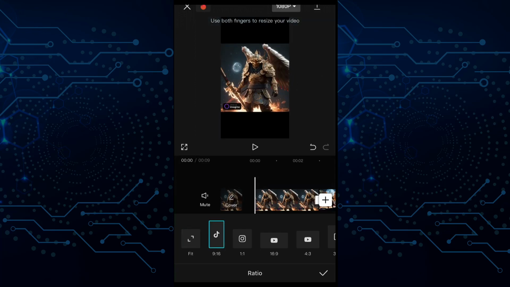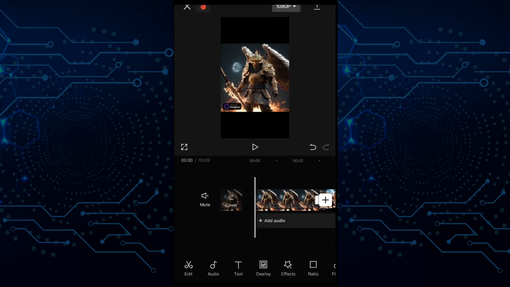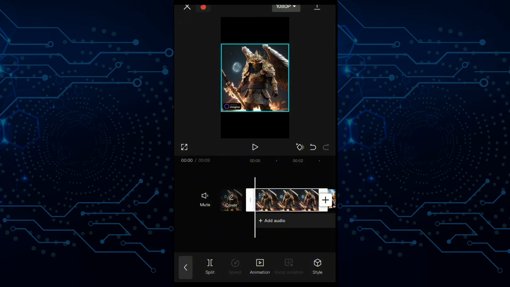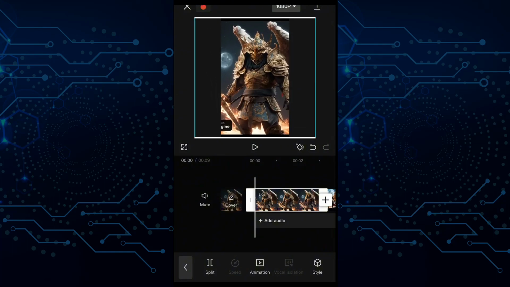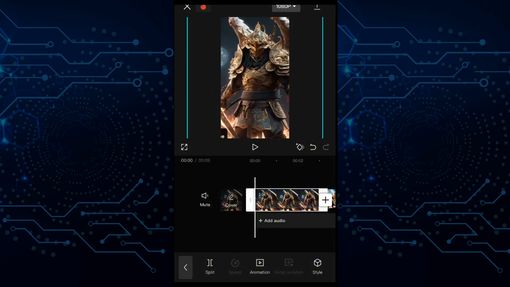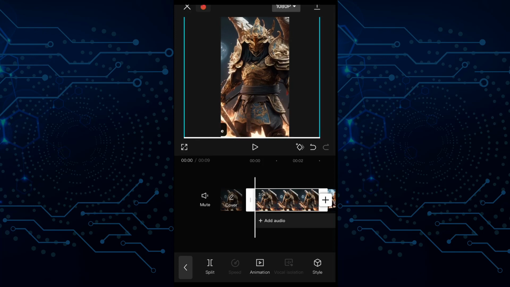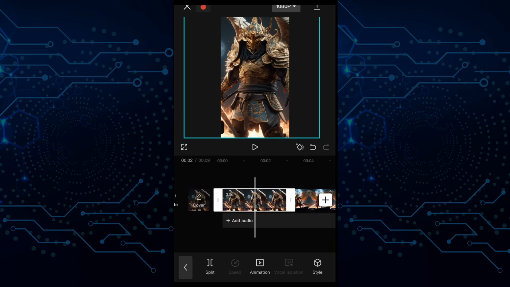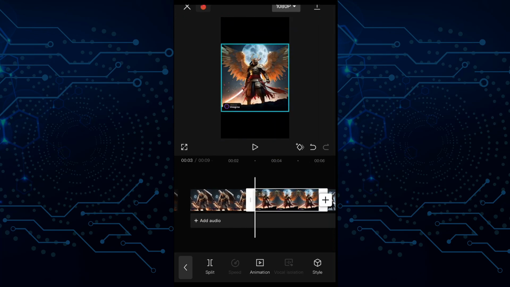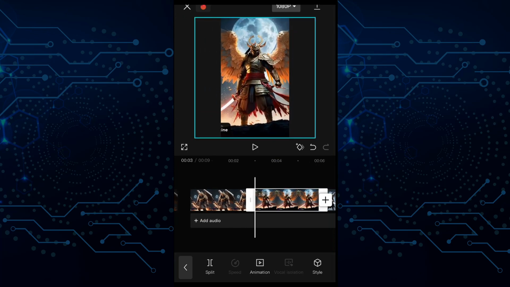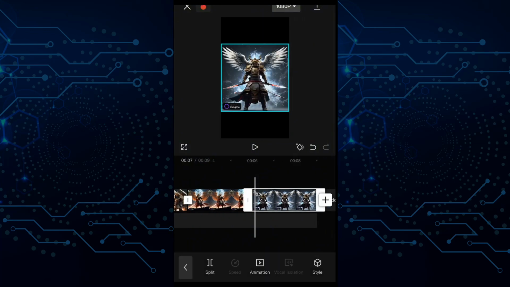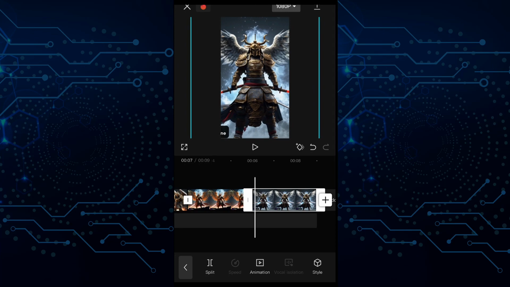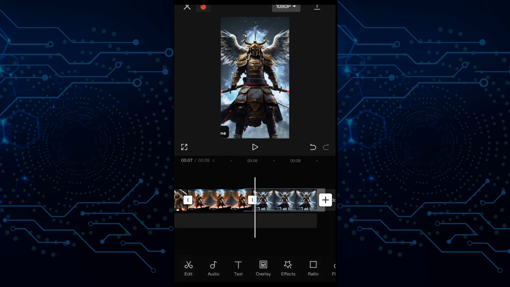You would want to make sure that your image fits the screen perfectly, so you tap on the image and drag with both fingers so that it fits the screen perfectly. You would want to do the same thing for the other videos as well. You drag and make sure that it covers the entire screen. Go to the next video, drag, make sure it fits the entire screen.